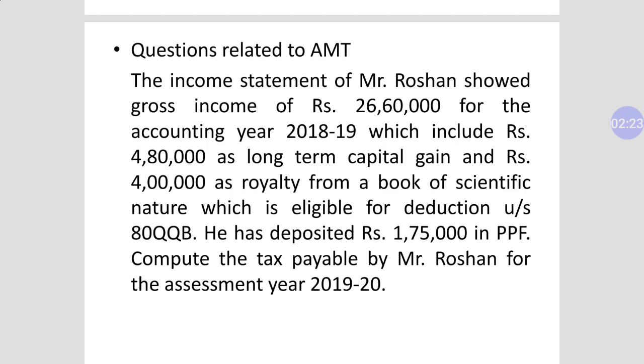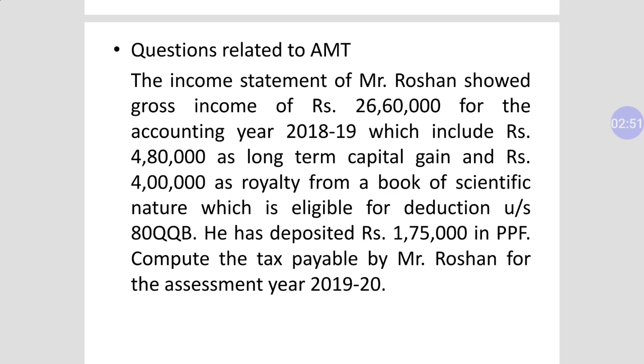The income statement of Mr. Roshan showed gross income of rupees 26 lakh 60,000 for the accounting year 18-19, which includes rupees 4 lakh 80,000 as long term capital gain and rupees 4 lakh as royalty from a book of scientific nature, which is eligible for deduction under section 80QQB.